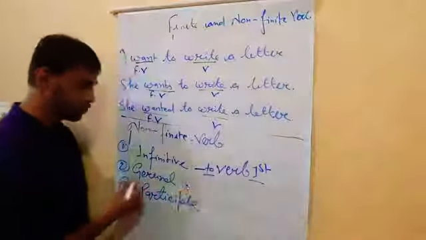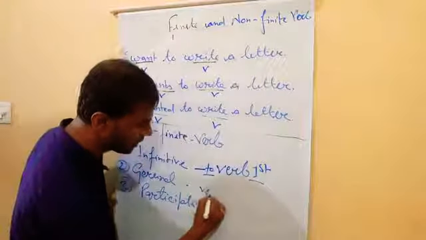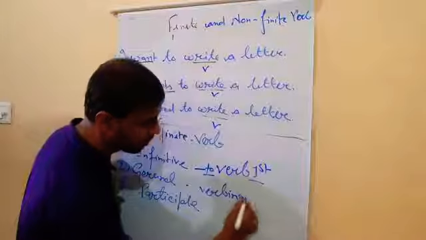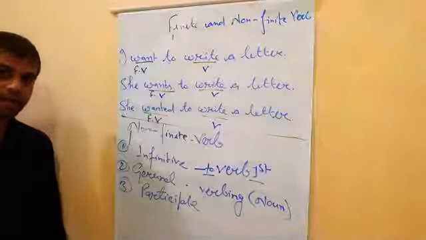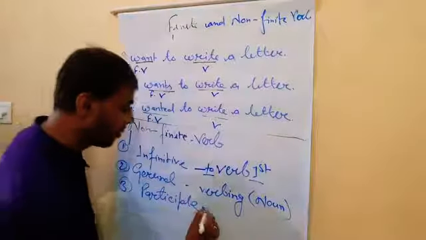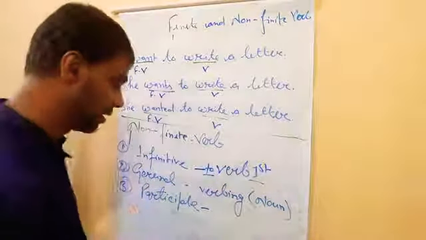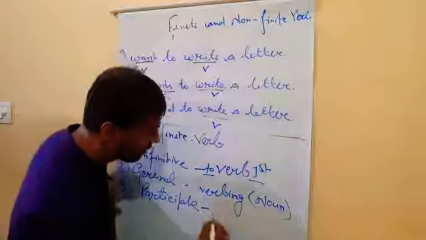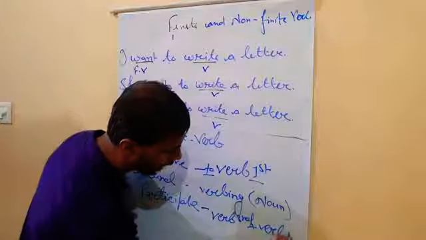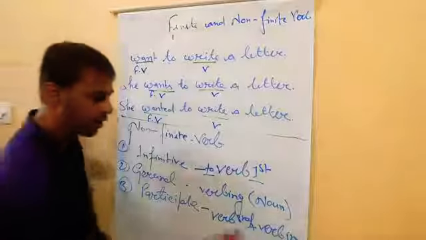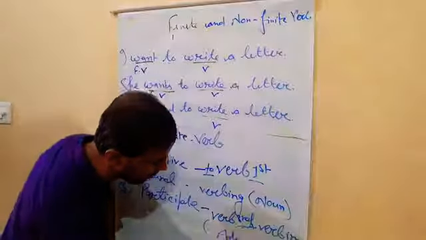Second part is known as gerund. Second kind of the verb is known as gerund. Gerund means here verb ing, but it works as a noun. And now comes the third part, participle. Participle is also part of the ing form or verb third form. Clear? Verb third form or verb ing form is known as a participle. Participle works as an adjective.